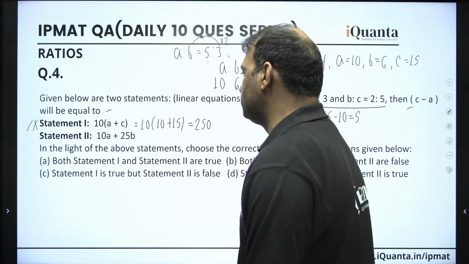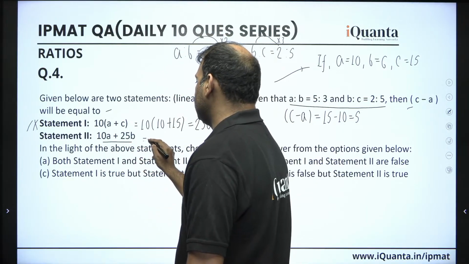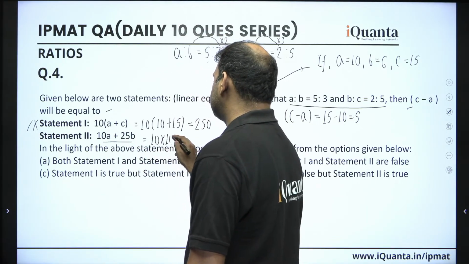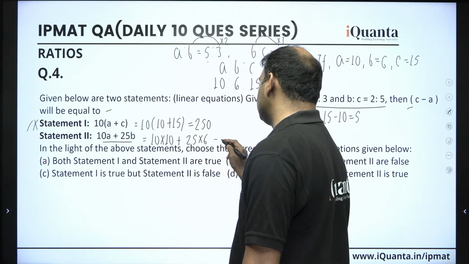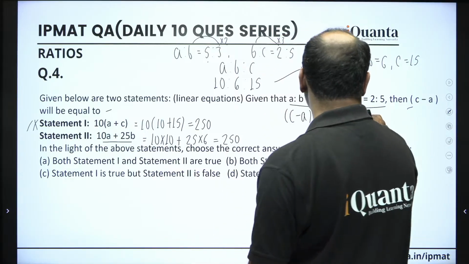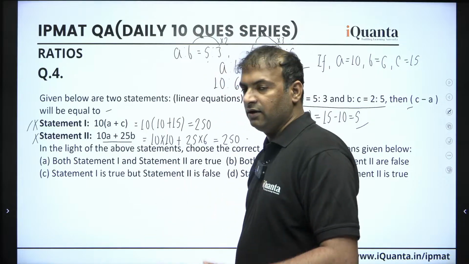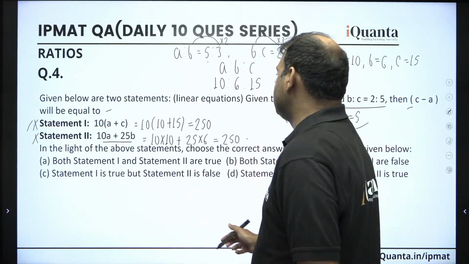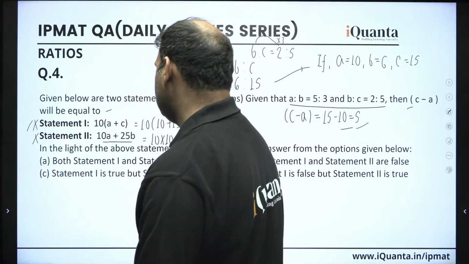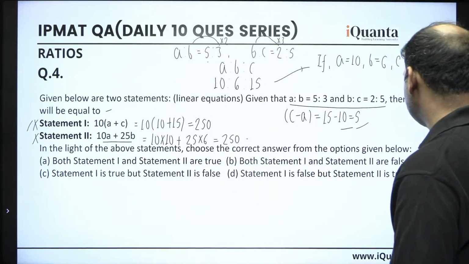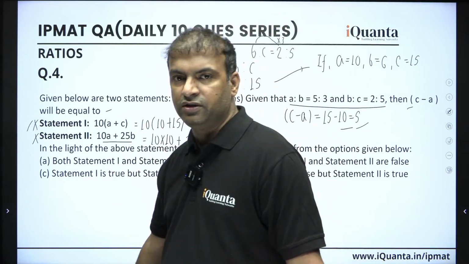Coming to statement number 2, it says that C minus A is equal to this or not. Again, we have assumed that A is 10 and B is 6. So this is being how much? 100 plus 150 is 250 again. So C minus A, which is only 5, obviously cannot be equal to this because this is 250. So we can just say that C minus A is neither equal to statement 1 nor equal to statement 2. That means both statement 1 and 2 are false is the right answer. Alright guys, both the statements are false. I hope you understood. Easy question.